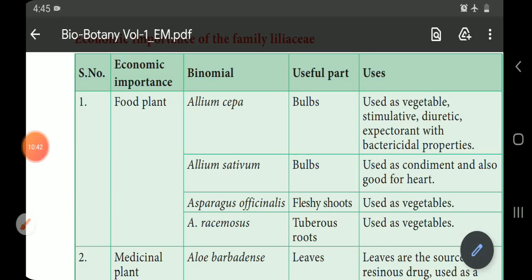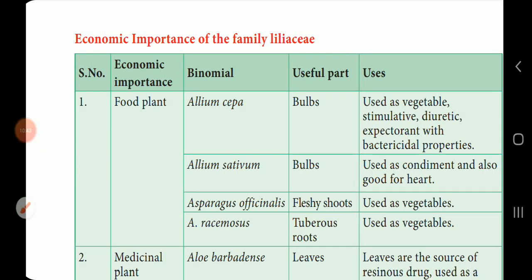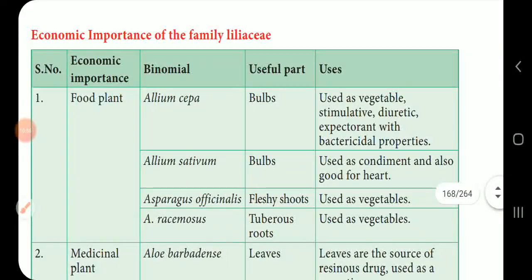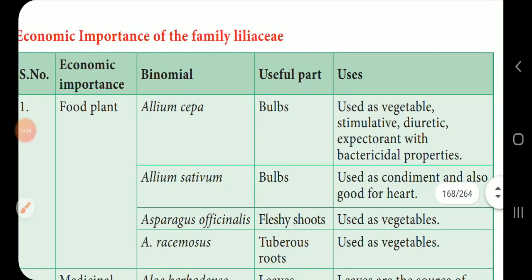Next, you will learn about the economic importance of the family Liliaceae. From this family Liliaceae, many plants are very useful to us. First, we will learn about some useful food plants from this family. There is Allium cepa, also called onion. I already told, the useful part is the bulb. It is used as a vegetable, and is stimulant, diuretic, expectorant with antibacterial properties.